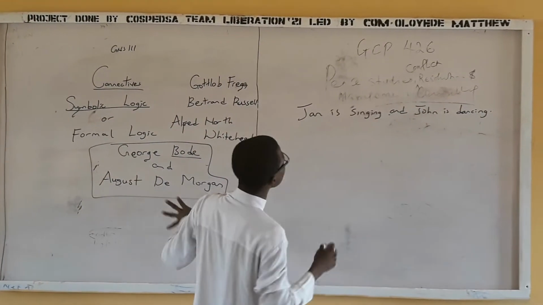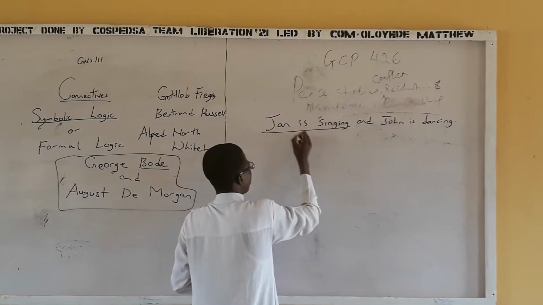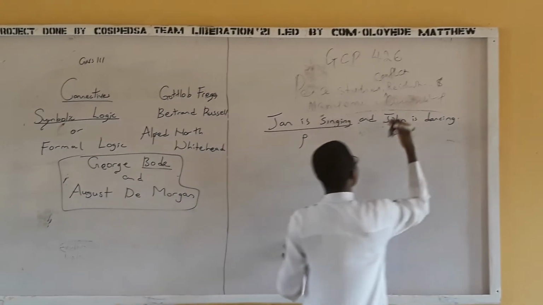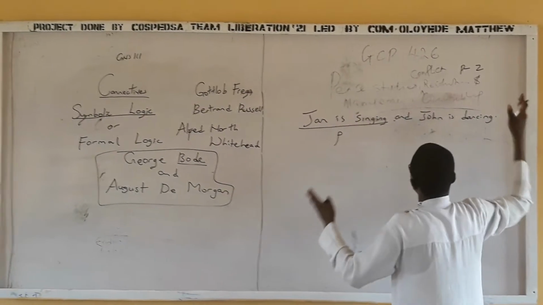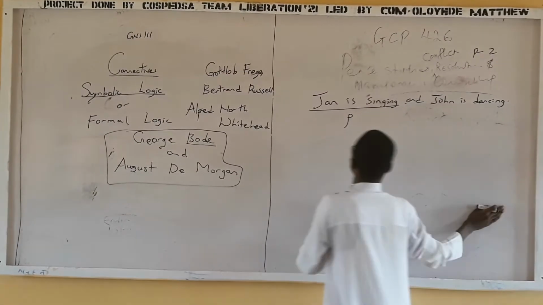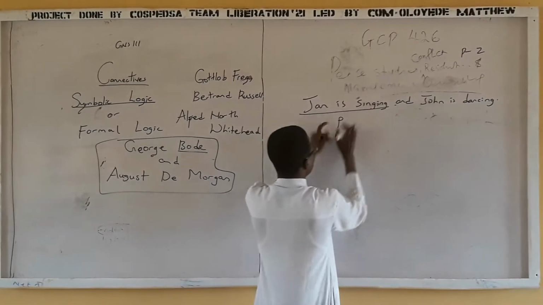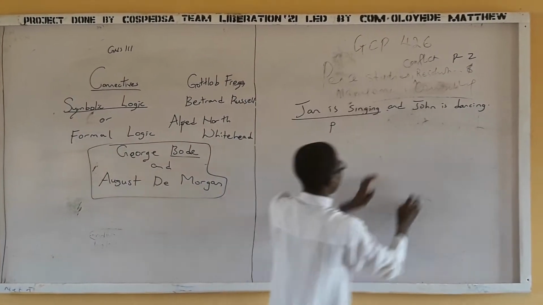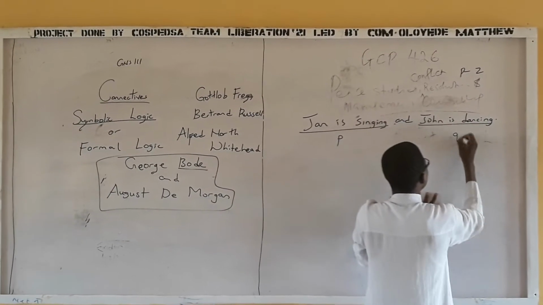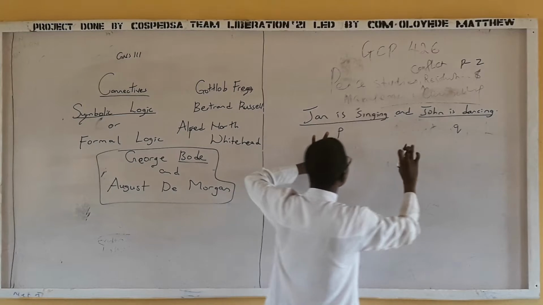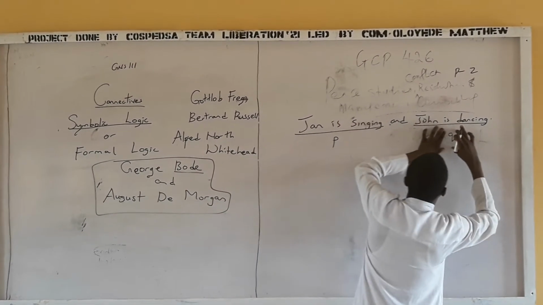Now this can be given symbols like P. So I can represent this idea with the letter P. Most times we use letters from P to Z: P, Q, R, S, T, U, V, W, X, Y, Z. That's the symbol. So this P represents this idea, John is dancing. I use the symbol P to represent this idea.